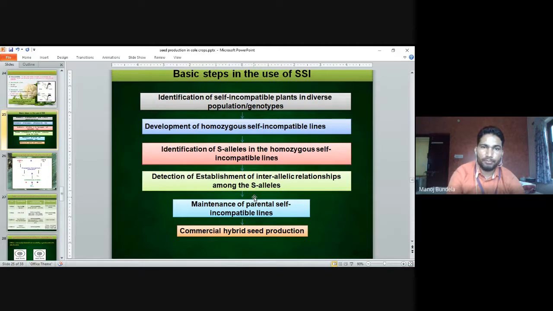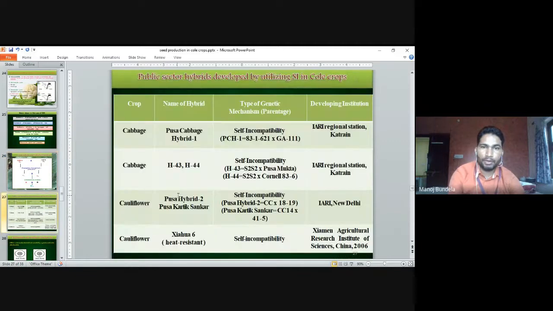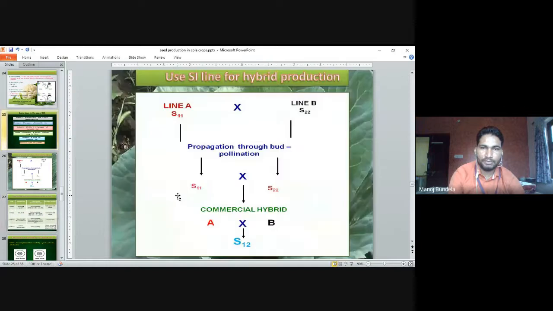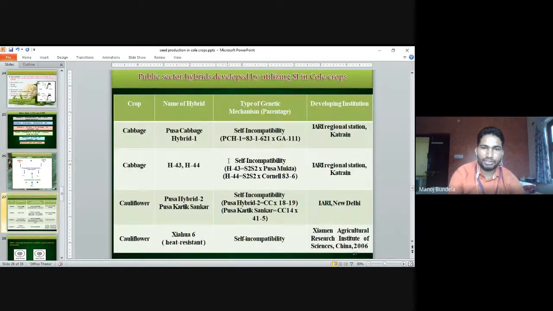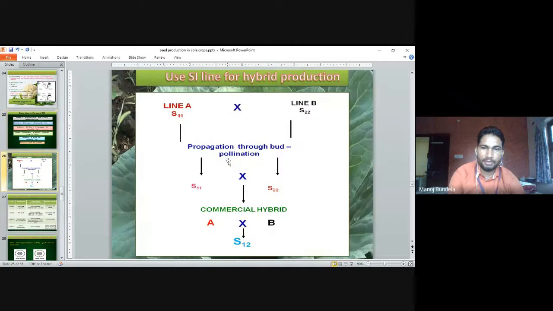We follow the same steps: develop the homozygous self-incompatible lines. After that, next is identification of the S allele in the homozygous lines. Then deduction of the interallelic relationship, and then maintain the parental lines.